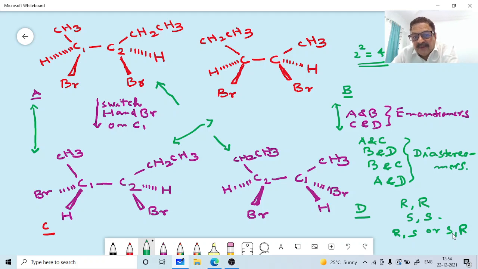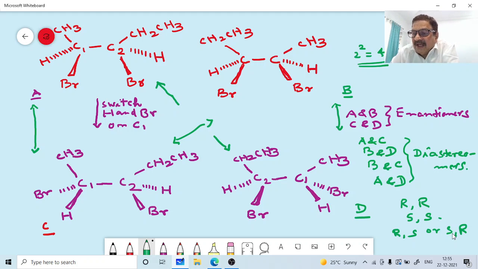Enantiomers have opposite configurations at all stereogenic centers. Diastereomers have the same connectivity of atoms. They are not mirror images, and they are not identical compounds, but they have the same connectivity of atoms.